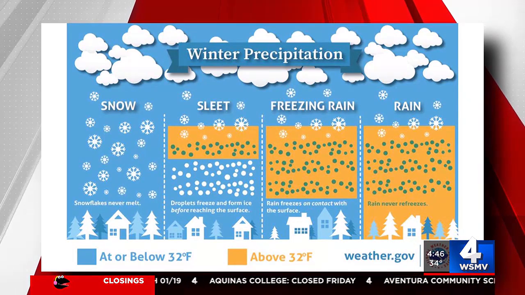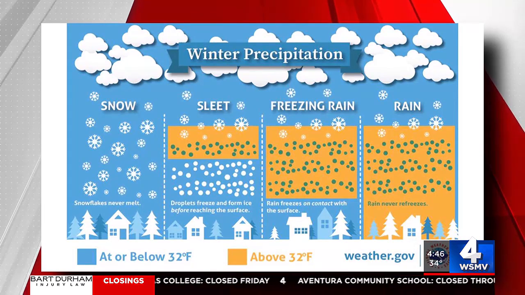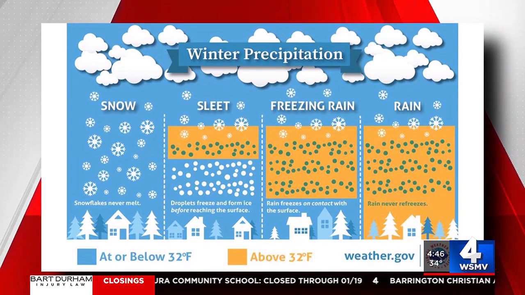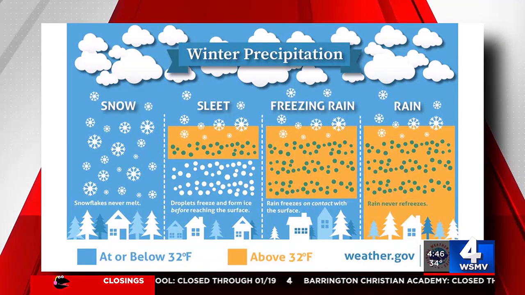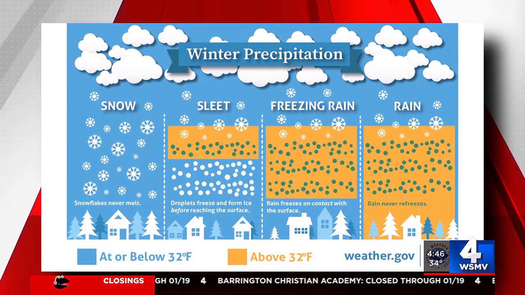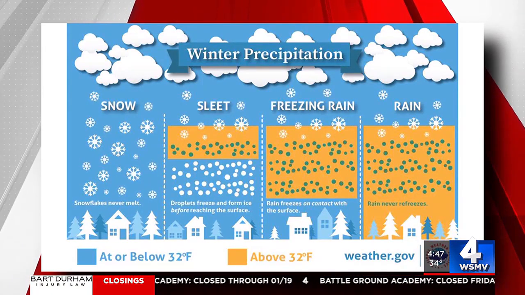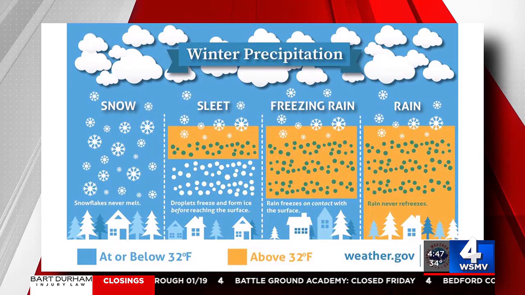A lot of people actually don't realize that every type of precipitation actually starts as just straight up snow. It's coming down as a frozen crystal, and it really depends on the temperature in the atmosphere. That depends on how it's going to be falling down. So snow is coming down as snow when we have the temperatures at 32 degrees or lower. That is freezing. It's got to come through the entire atmosphere at that temperature, even down here closer toward the surface. So snow will fall and that never melts. That's what we saw Sunday into Monday.